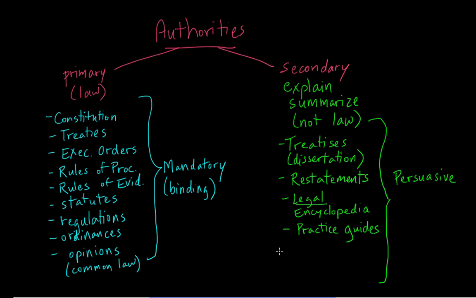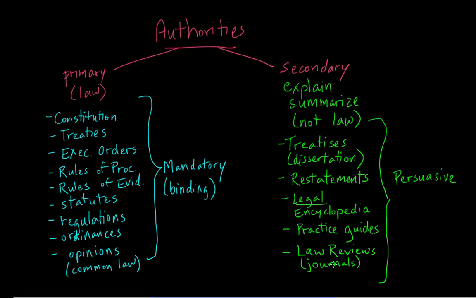And the last secondary source that we'll talk about is law review. Law reviews are journals. We sometimes just call them journals. Law reviews are scholarly journals that include articles written by lawyers and law professors, sometimes even law students. And these articles analyze and critique the law, or at least developments in the law, or sometimes they even comment on what the law should be.